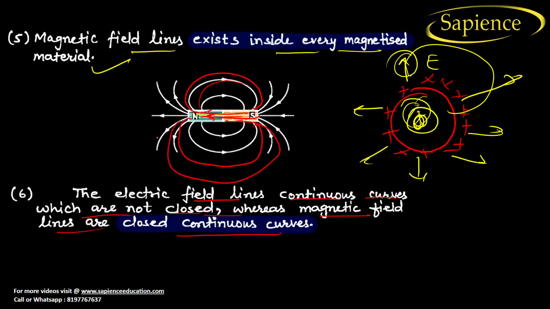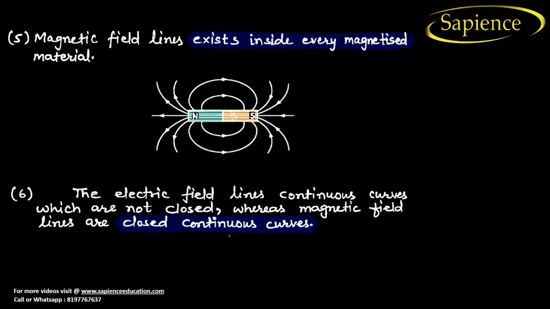So I hope you have understood this. Magnetic field lines are closed and continuous curves. But in electric field lines, continuous curves are not closed. Okay, so I hope you have understood this.